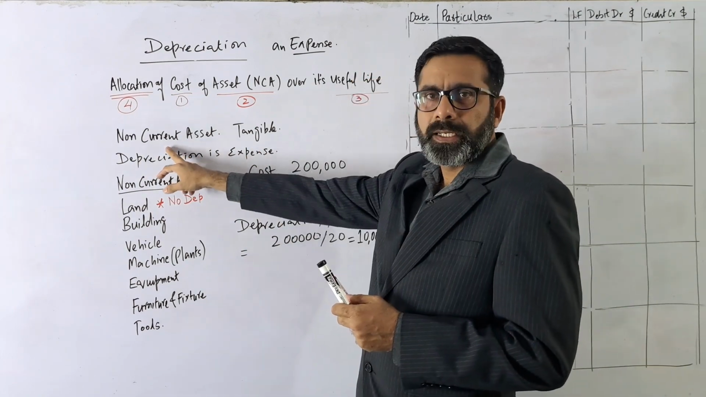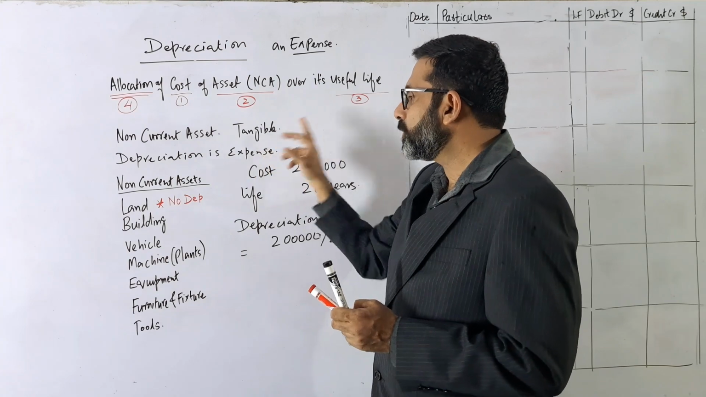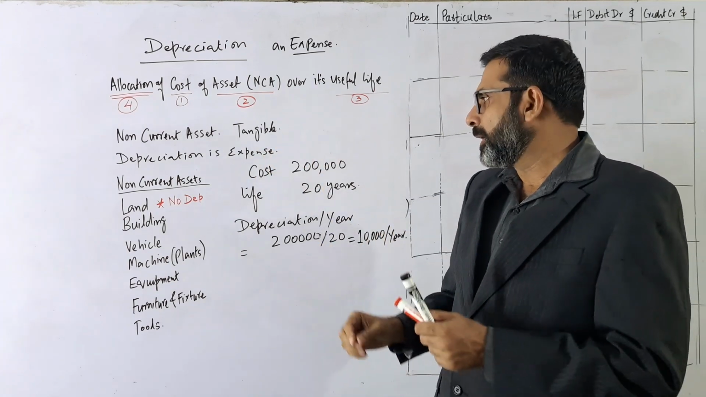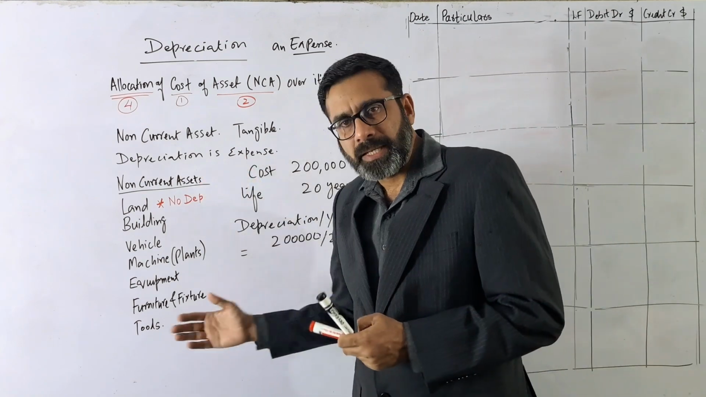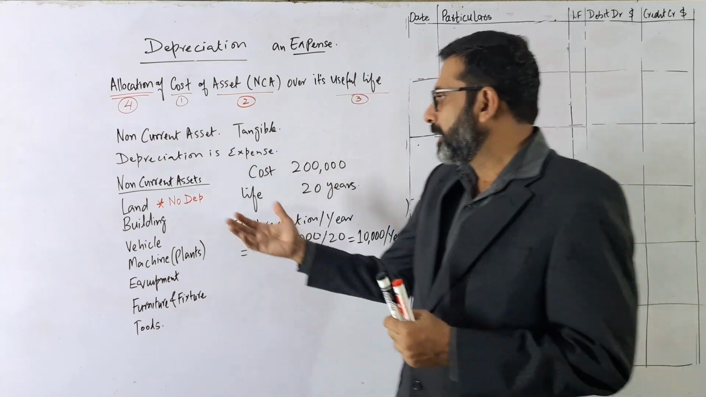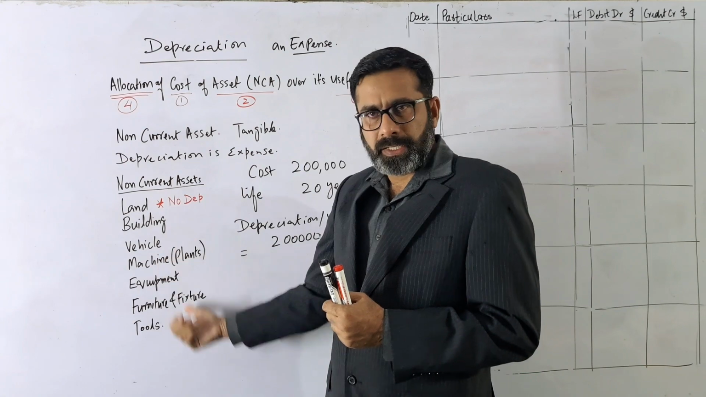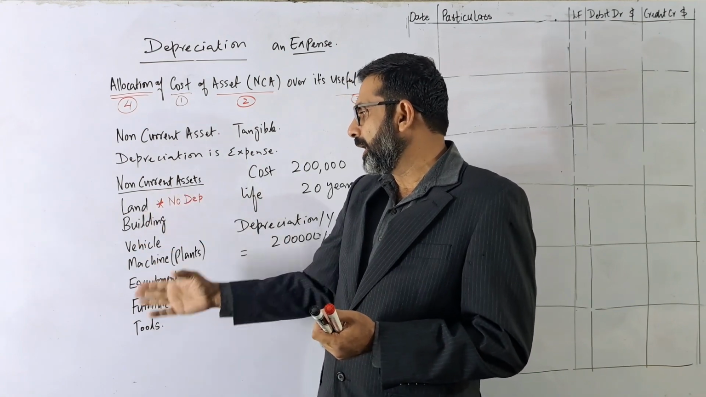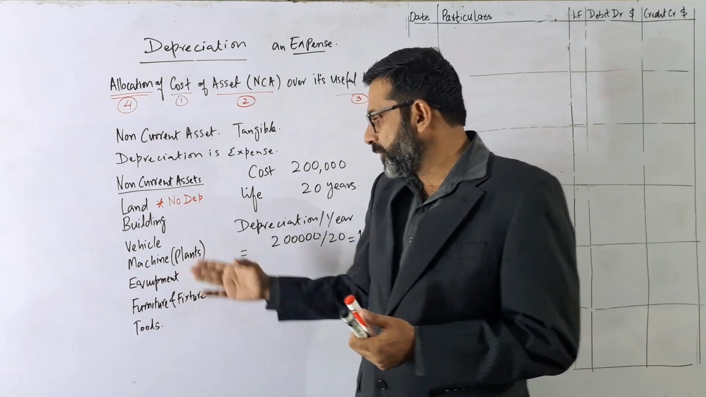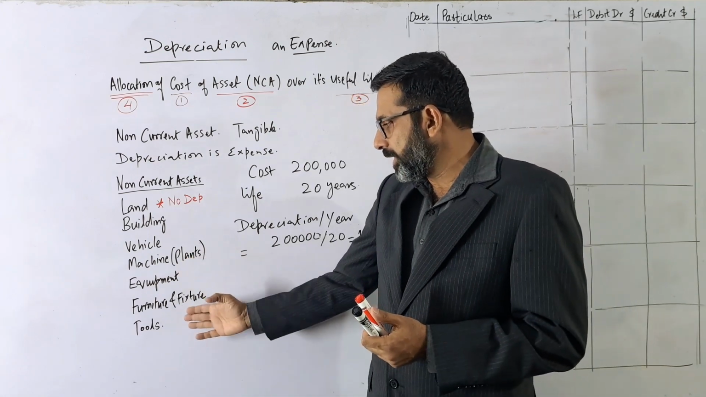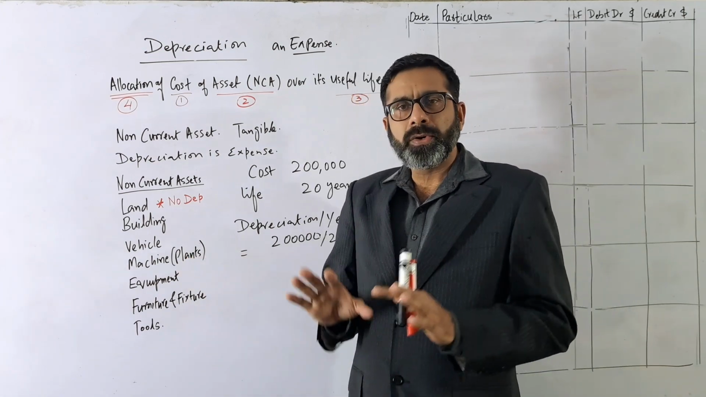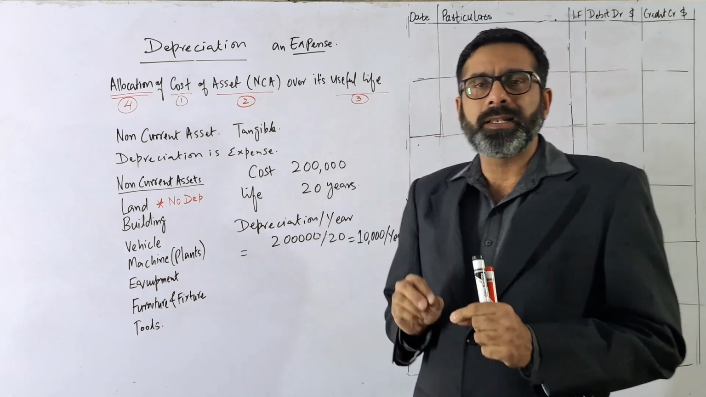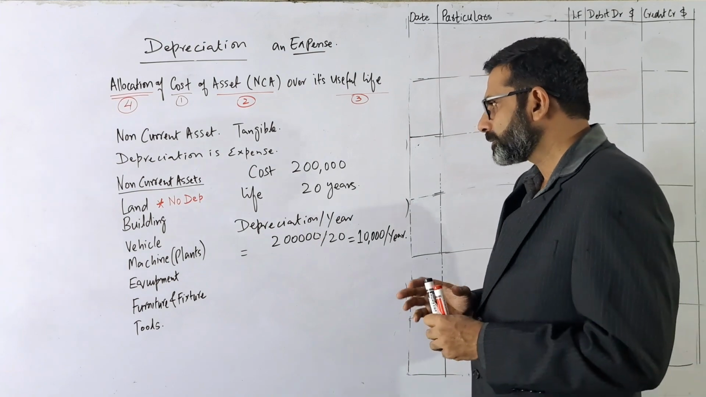Now the second thing, it is for the non-current asset. And which non-current asset? The tangible asset, the physical assets. Now we have some examples here. The depreciation for non-current assets. So what are the non-current assets? It may be land, it may be a building, a vehicle, a machine, equipment, furniture and fixtures, tools, or anything which is in use of the business, which has economic value and whose life is more than 1 year.